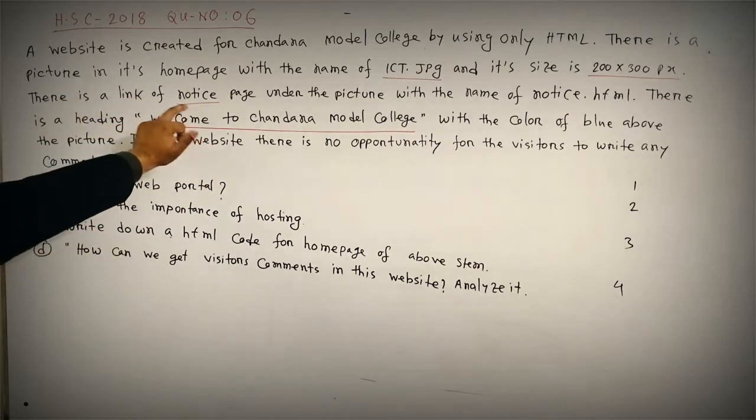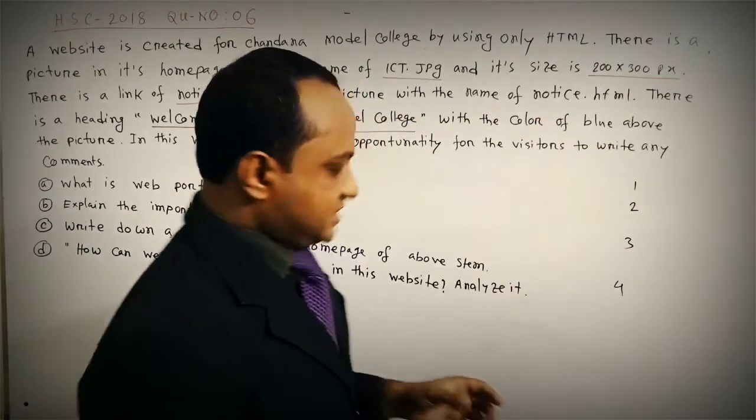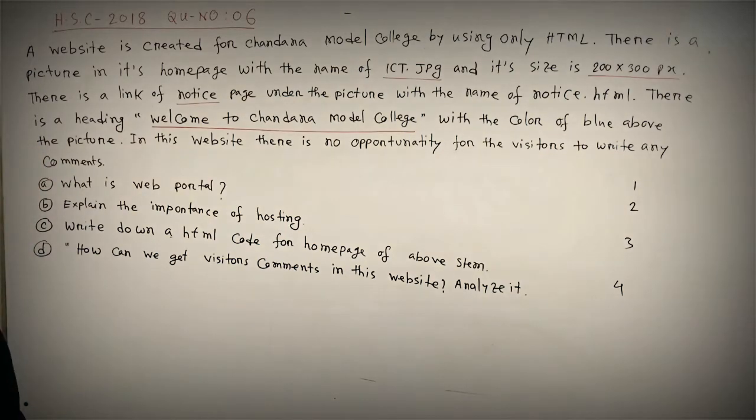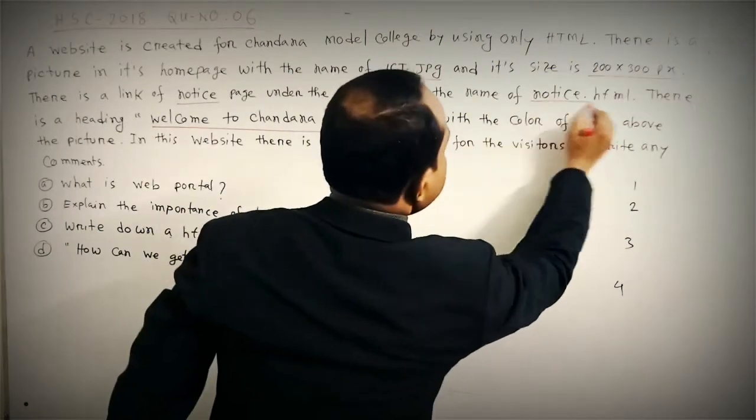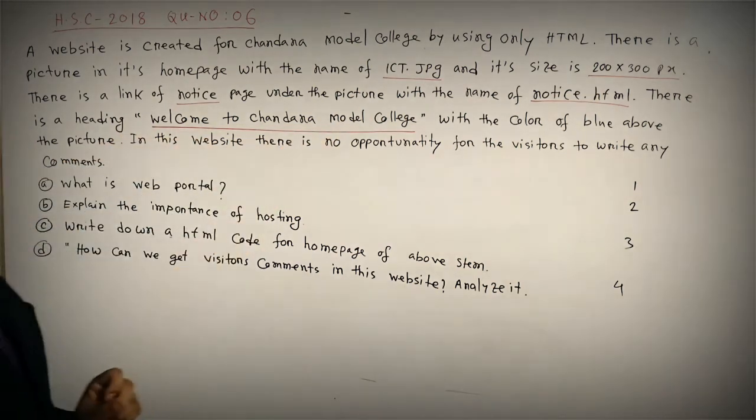That means the link's name is notice, and the link page name is notice.html. These are the remarkable words, and above the picture there is a heading, Welcome to Chandana Model College.